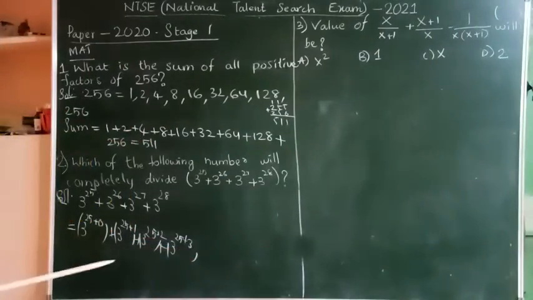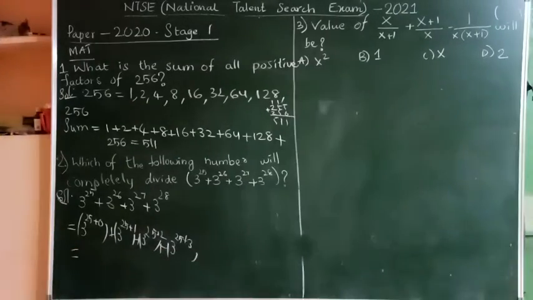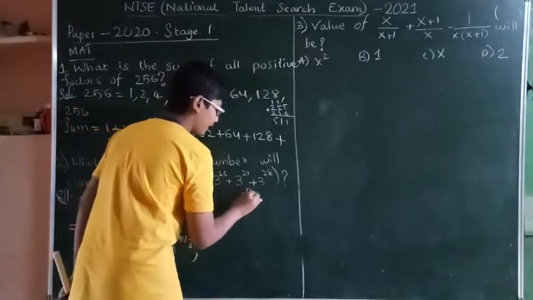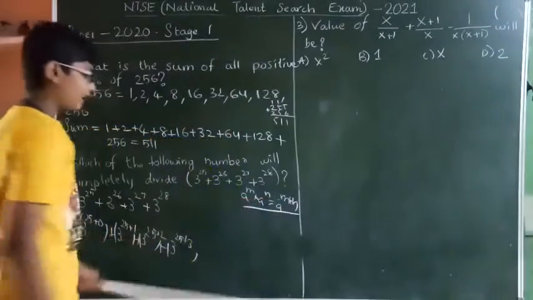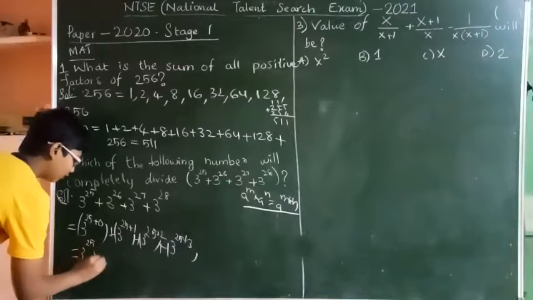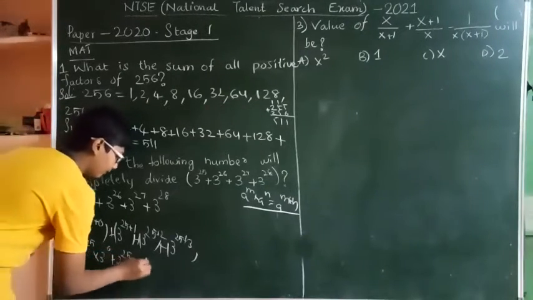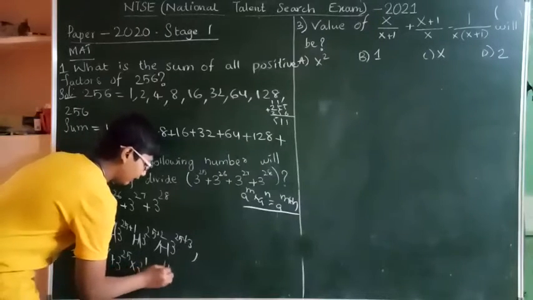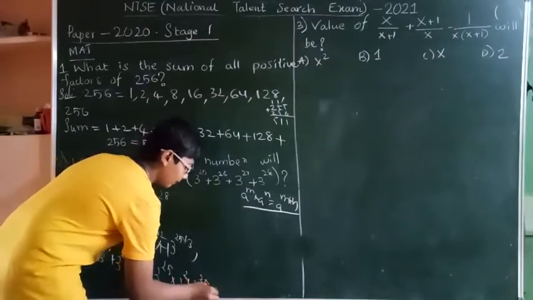Apply the theorem: a power m into a power n equals a power m plus n. Apply this to all of them. Now this becomes 3 power 25 into 3 power 0, plus 3 power 25 into 3 power 1, plus 3 power 25 into 3 power 2, plus 3 power 25 into 3 power 3.